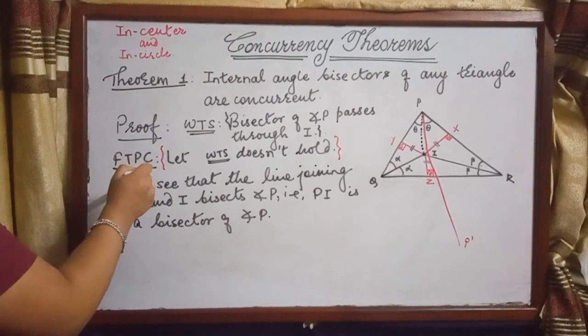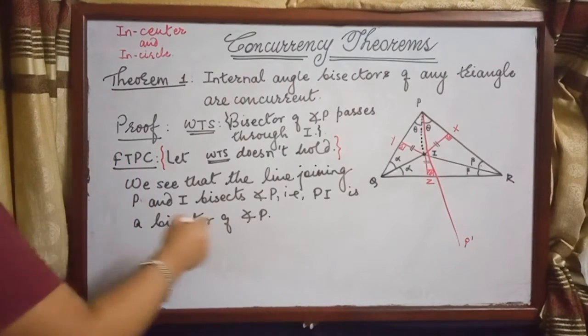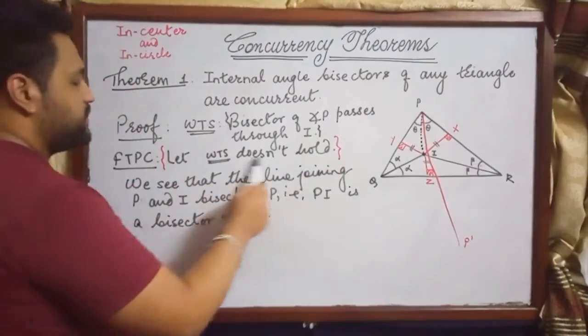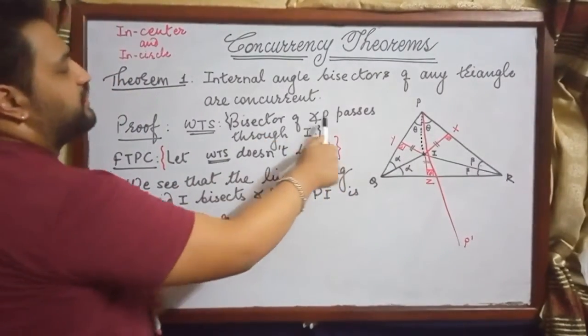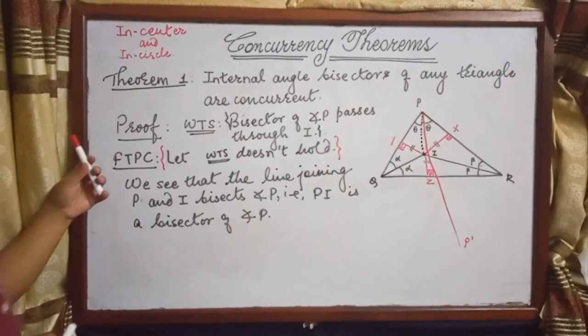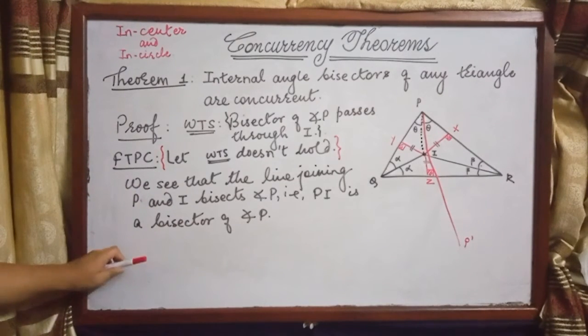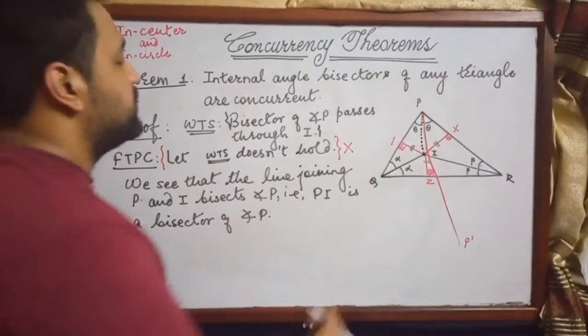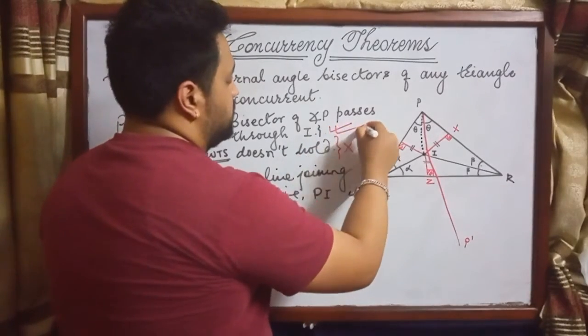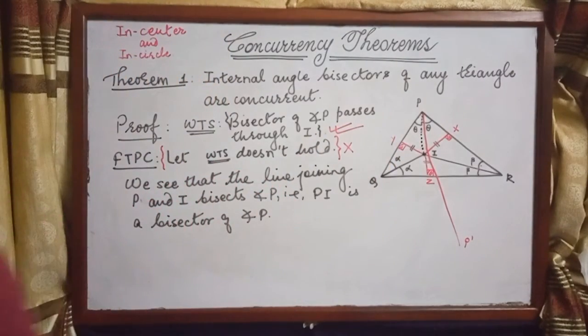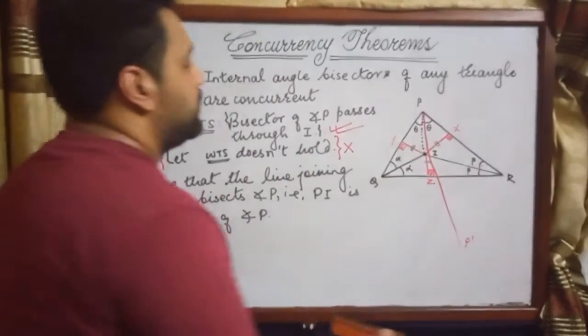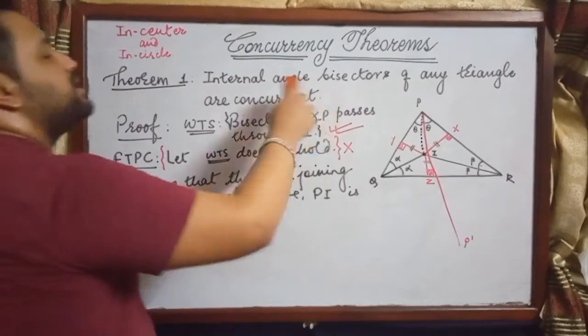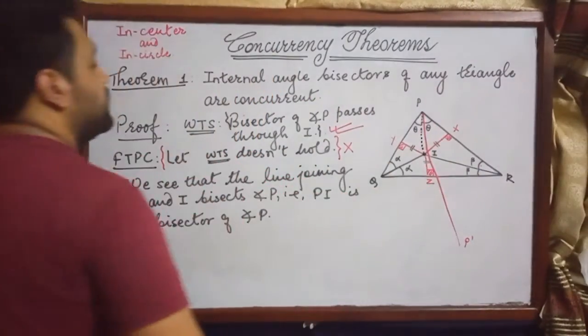So with this assumption that the bisector of angle P does not pass through I, we have arrived at a contradiction. So this assumption is false, as a result of which this is true. Whatever we wanted to show is true. So we've proven this theorem by the method of contradiction, as a result of which the internal angle bisectors of a triangle are concurrent.